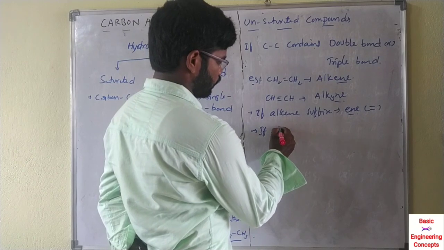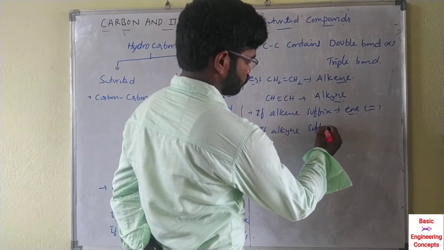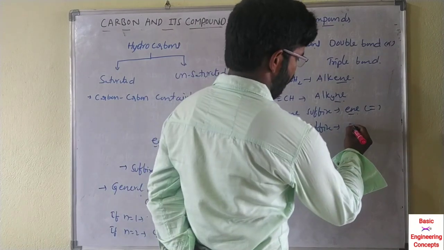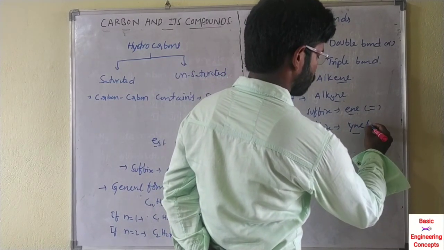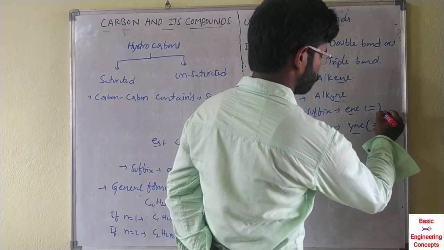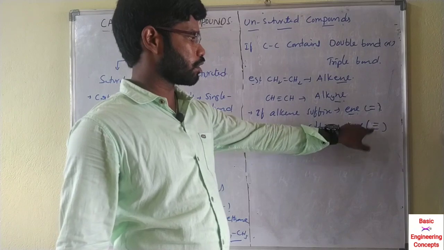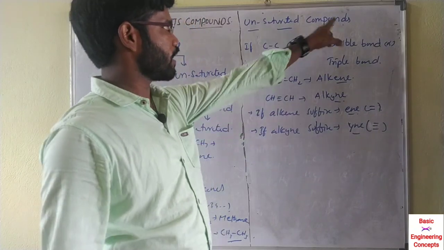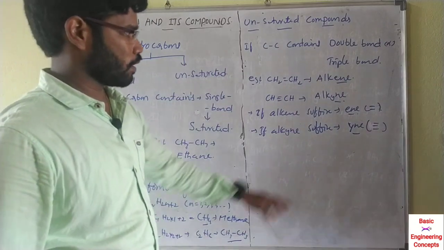For an alkyne the suffix is yne, only remember this, so triple bond. So carbon containing double bond or triple bond compounds are called unsaturated compounds; single bond means saturated compounds.